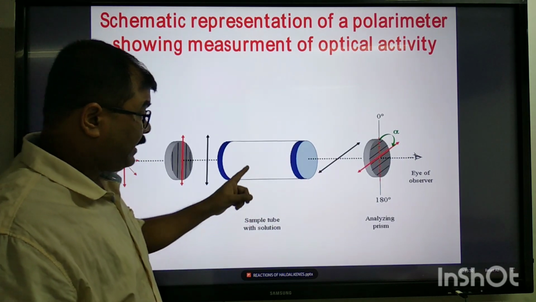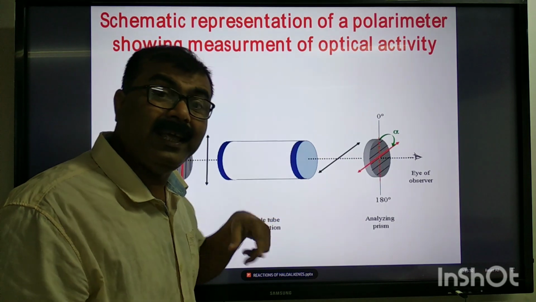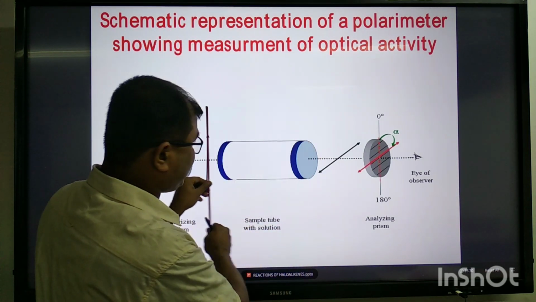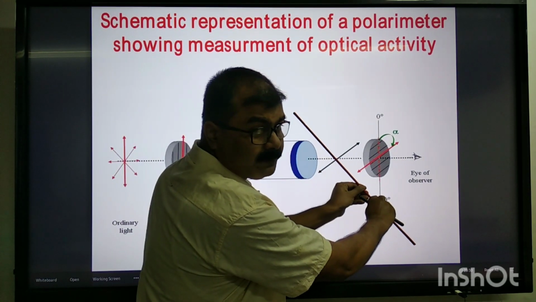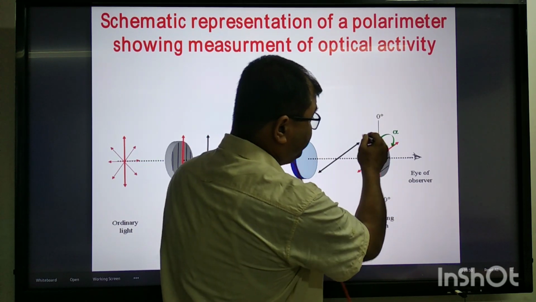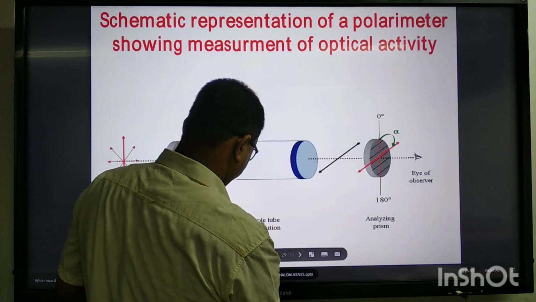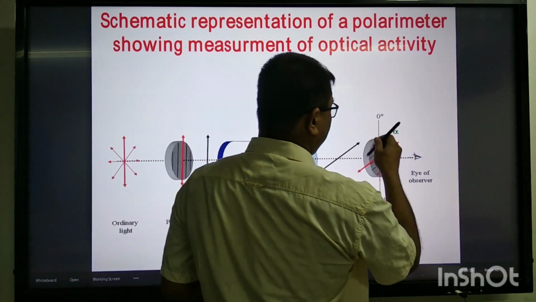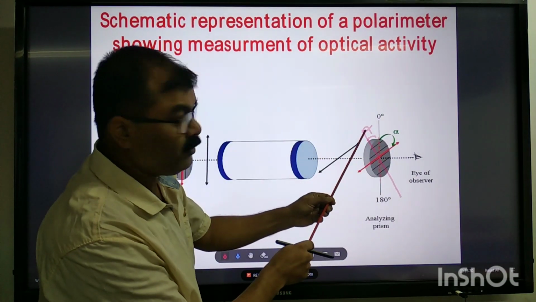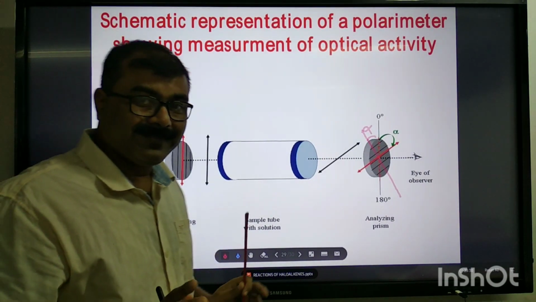If the given sample is optically active and levorotatory in nature, then it will rotate the plane polarized light towards the left with respect to the original direction. See here, it will be like that. This will be the angle of rotation. That is a levorotatory substance. Is it clear?